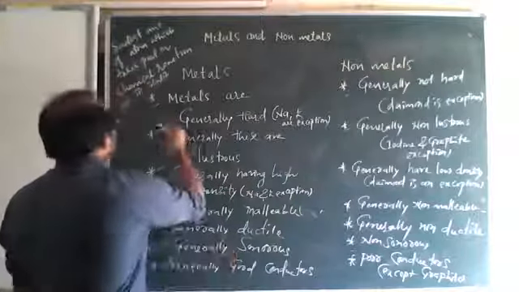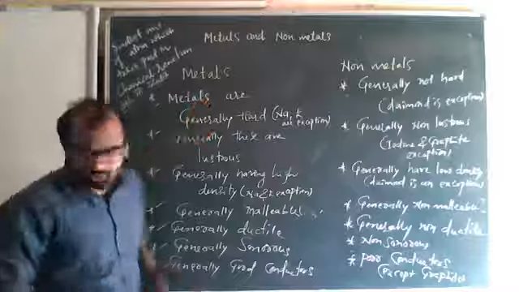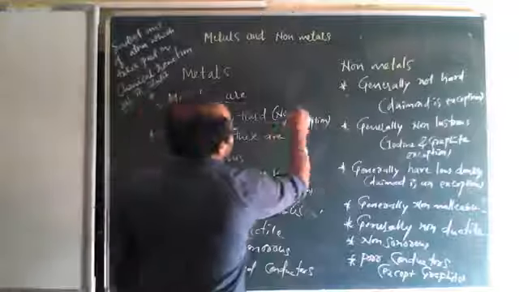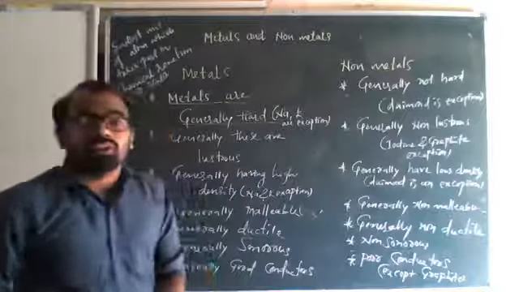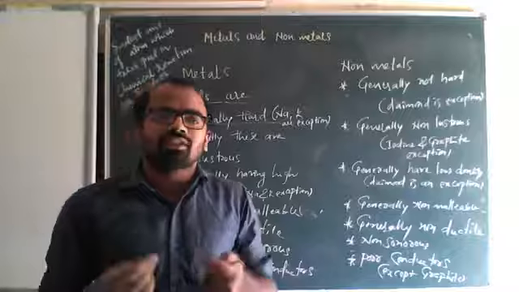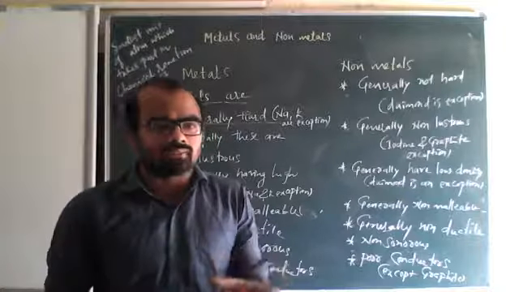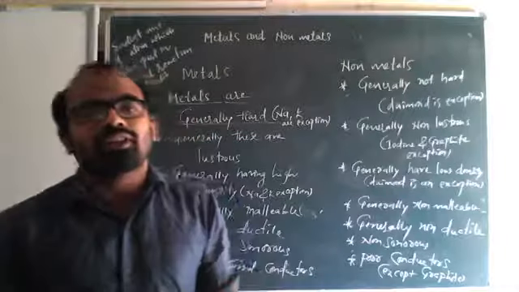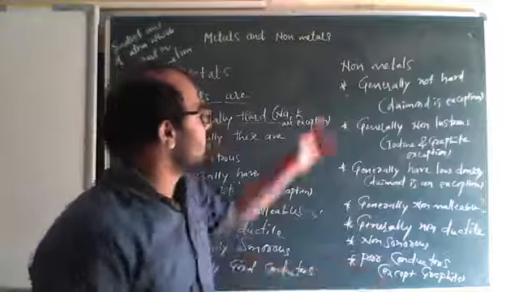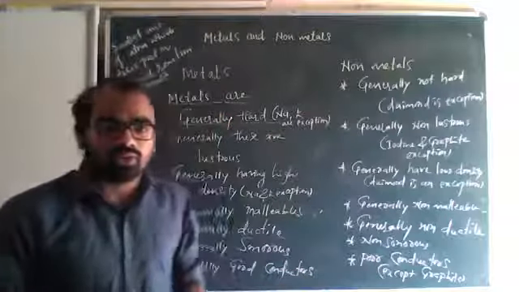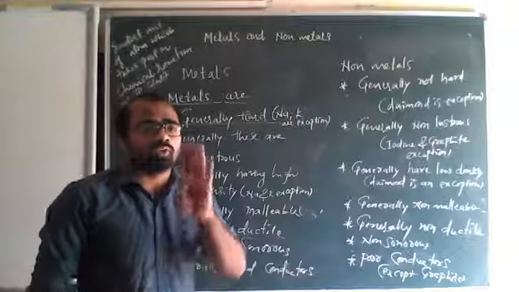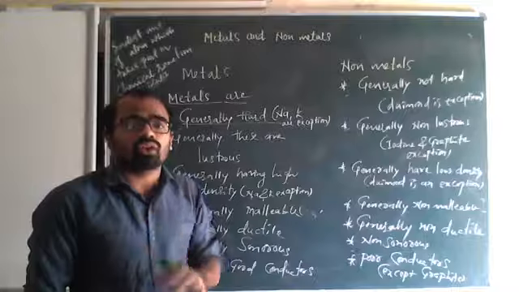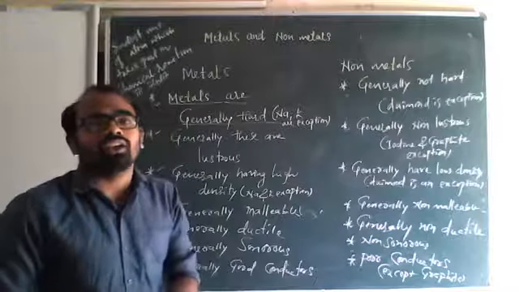So the first difference is, generally metals are hard, but Na and K are exceptions. Usually the metals we see, for example iron or copper, are found to be hard. If you touch them, you can feel the hardness. But when it comes to non-metals, generally they are not hard. If you take paper, plastic, or air, those are not hard.